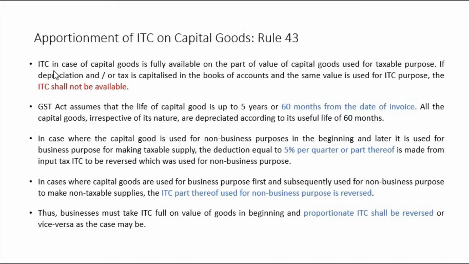Let us start. ITC in case of capital goods is fully available on the part of value of capital goods used for taxable purpose. If the depreciation and/or tax is capitalized in the books of accounts and the same value is used for ITC purpose, the ITC shall not be available. What this point says is that in case of such capital goods where you are capitalizing the full amount including the taxes, and that amount you are using for depreciation purpose, in such cases ITC shall not be available. This is the point that it says, right?